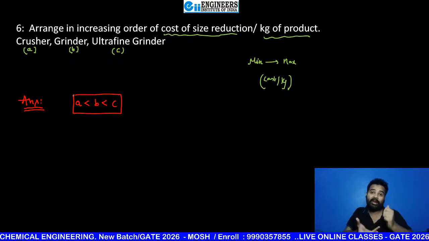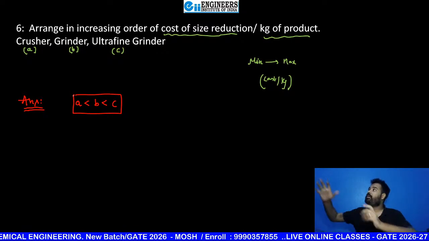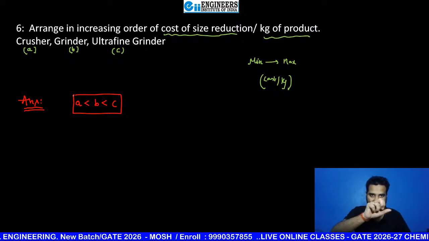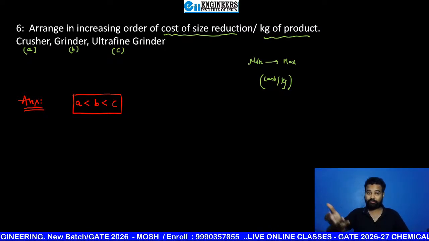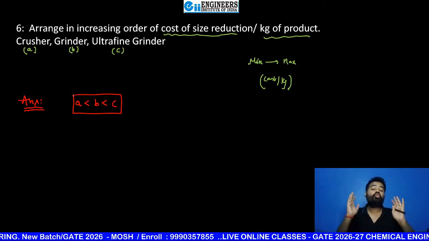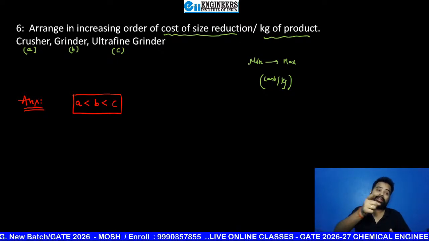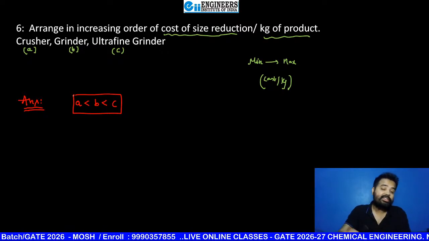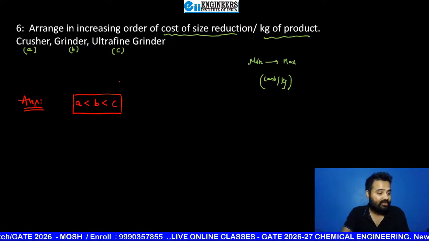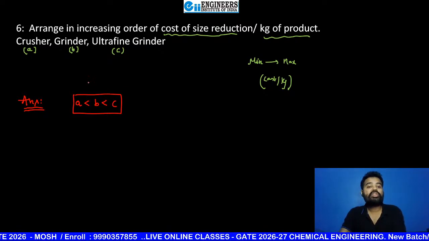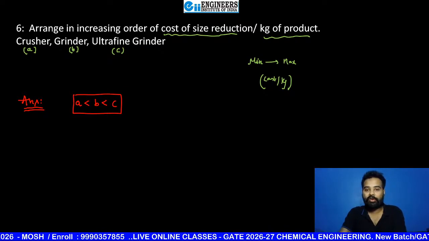Cost of size reduction per kg. In crusher, immediately you crushed 100 kg. But in ultra fine grinder like fluid energy mill, if you want to give 100 kilogram feed, it will take too much time in comparison to crusher. Is it crystal clear, beta Shyan? Just tell me, is it crystal clear now? Then please write CC in the comment section, beta. Shall we move forward, beta? Okay sir, okay beta, fantastic, mind blowing, super.